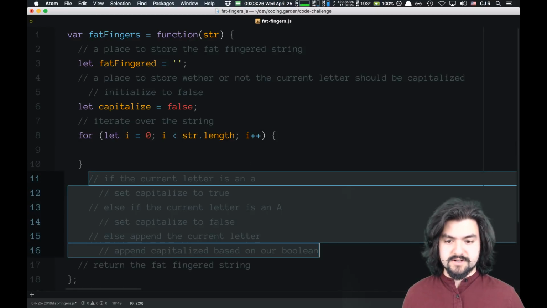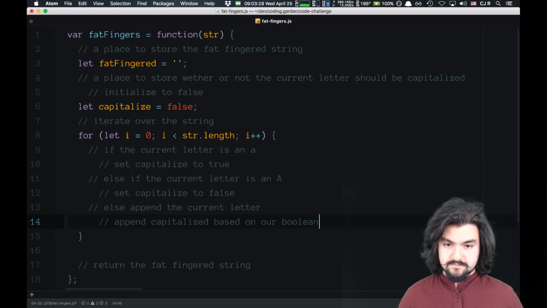Actually, that got rid of my indentation. I don't want that. Cool.